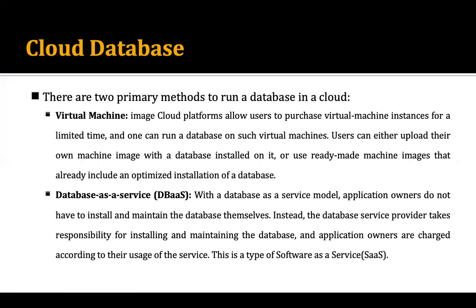We have seen how we can create a virtual machine instance in Amazon Web Services, and in the last class we installed the web server there. In the same way, you can install whatever database you want and use it.